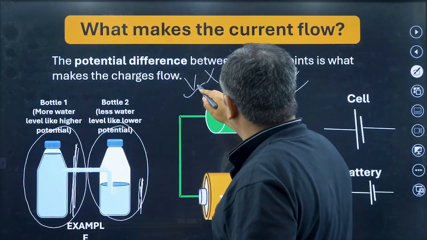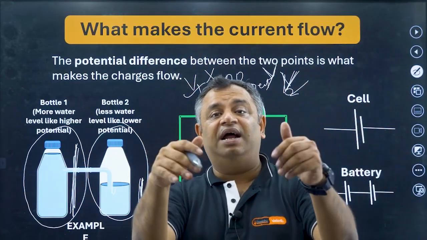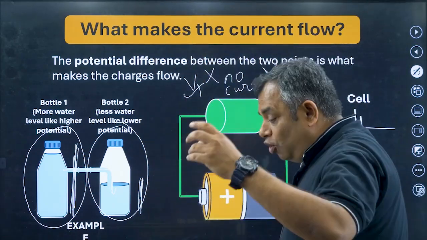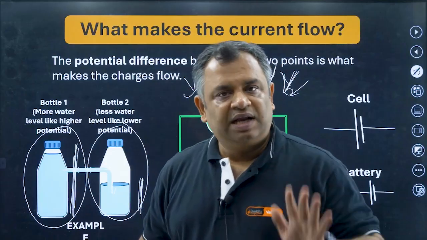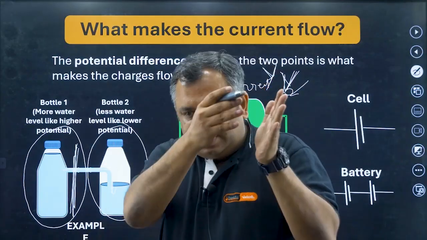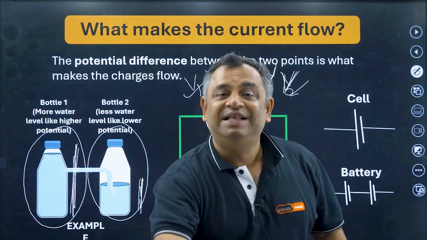Now if this V becomes V1 and this becomes V2, they become different, and there is a potential difference. The moment the potential difference is there, the current will flow. Clear? Simple. So if the current has to flow, the potential difference has to be there.